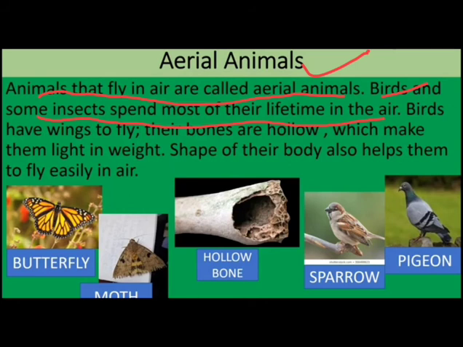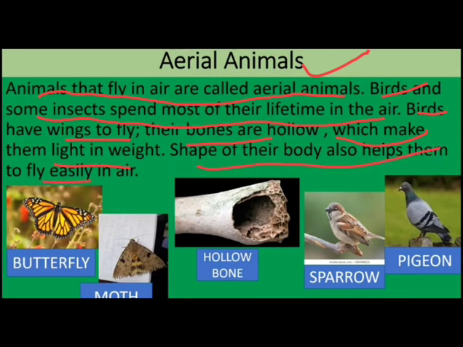For example, birds have wings to fly. Their bones are hollow and light in weight. Okay, so their bones are hollow, which make them light in weight. So they have the hollow bones which help them in flying, and the shape of their body also helps them to fly easily in air.